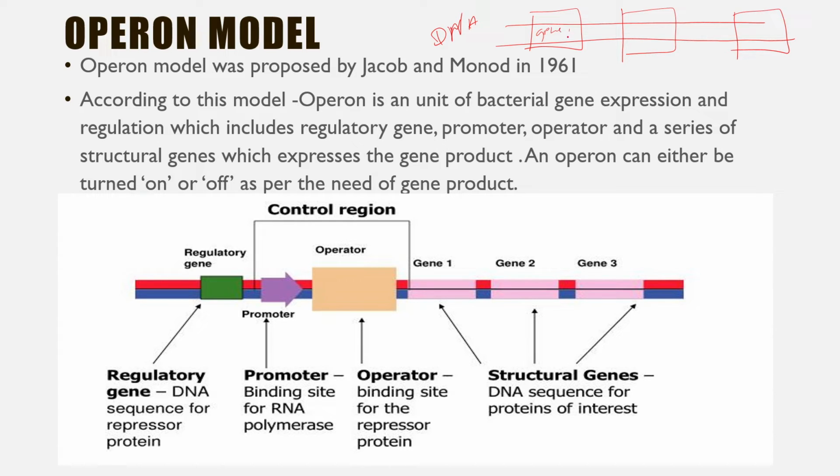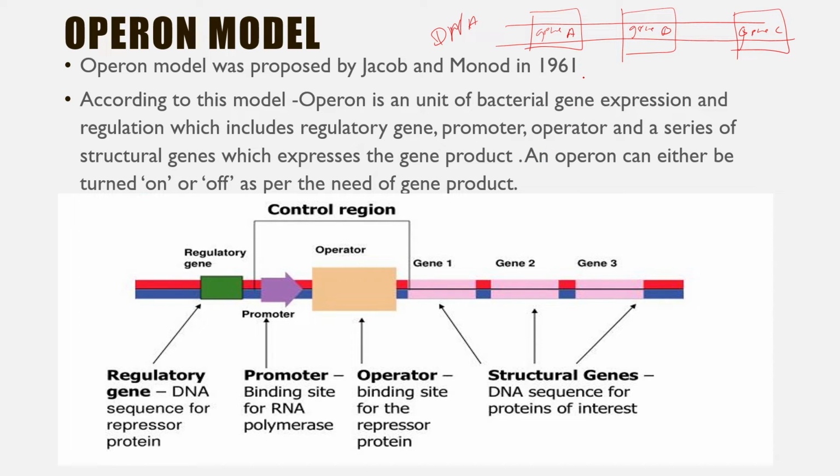Suppose this is our gene A. Second, this is gene B. Third is gene C. Likewise, several genes are present, genes D, E, F. Just for example, I am giving the names A, B, C, D, whatever. So, these genes are present where? In the DNA. Now, what happens in prokaryotes? All the genes are not switched on at the same time. They are only switched on when they are needed.